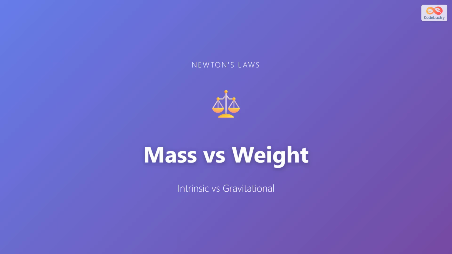Mass versus weight. Understanding the difference between intrinsic properties and gravitational force. These two concepts are often confused, but they represent fundamentally different physical quantities. Mass tells us about the amount of matter in an object, while weight tells us about the force of gravity acting on that object.